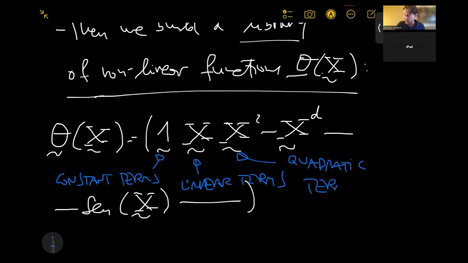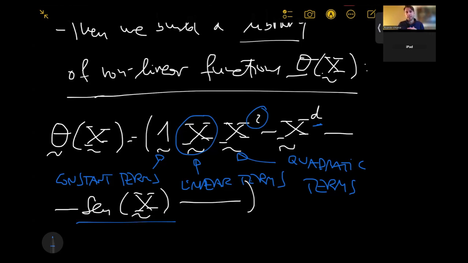And of course, for the quadratic terms, we have many possibilities, right? Because then we can start, depending on how big is this X, right? And how many variables we have in our state. Let's imagine that our state is given by variable x1 and variable x2. Well, then the linear terms are going to be x1 and x2. But of course, the quadratic terms, this one over here, well, we can start to have x1 squared, x2 squared, and x1 times x2. So, of course, the number of possibilities increases as the size of the state increases and also as the polynomial order rises. And that, of course, gives me many possibilities for possible terms.